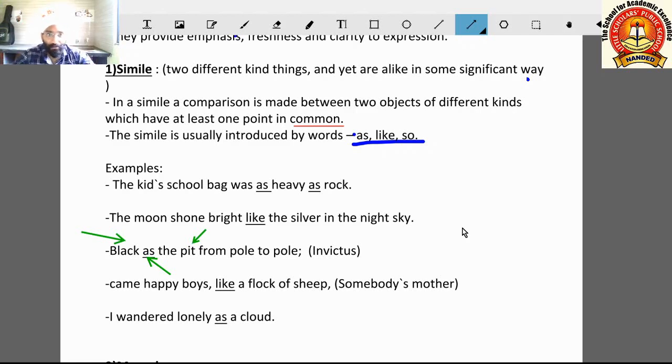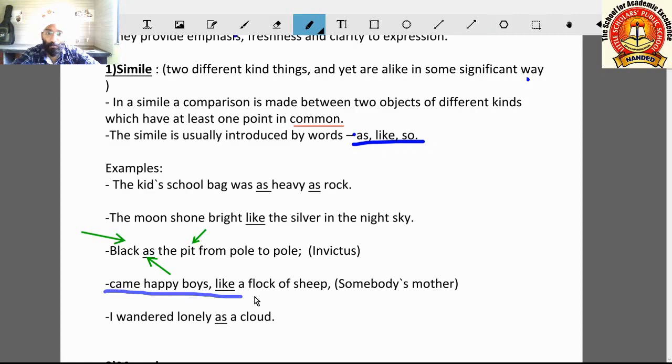So that quality of darkness of some object is compared here with that hole which would be from the south pole to the north pole. Next: came happy boys like a flock of sheep. This example is from your ninth standard poem Somebody's Mother.